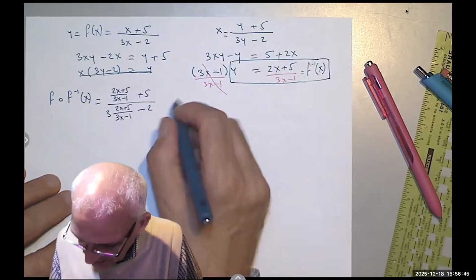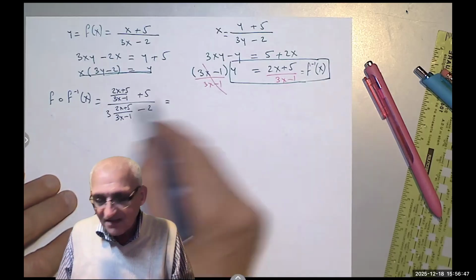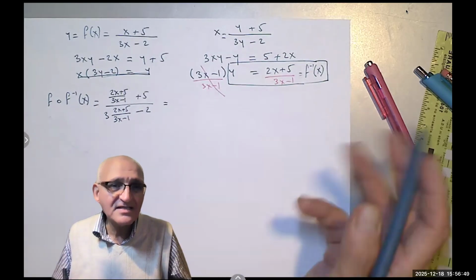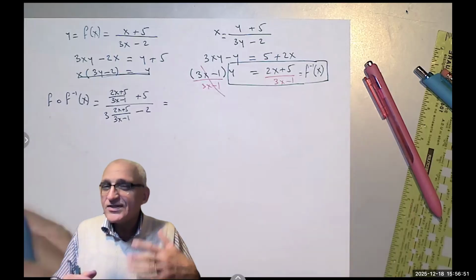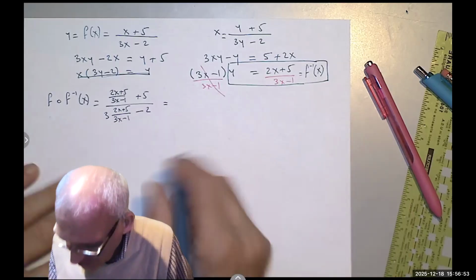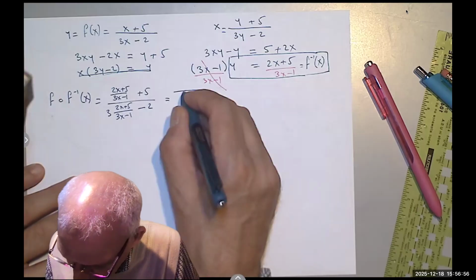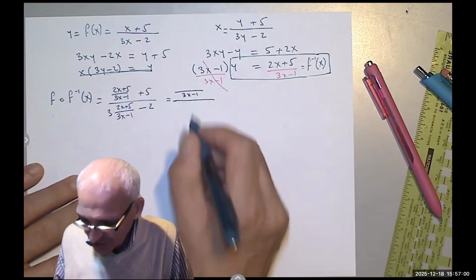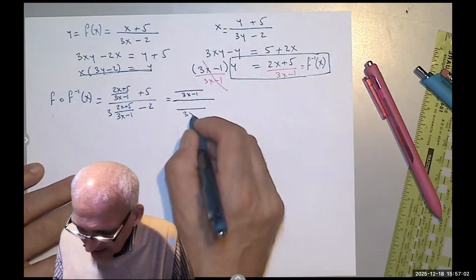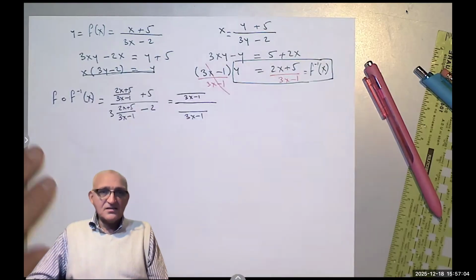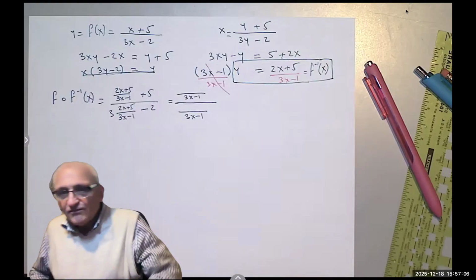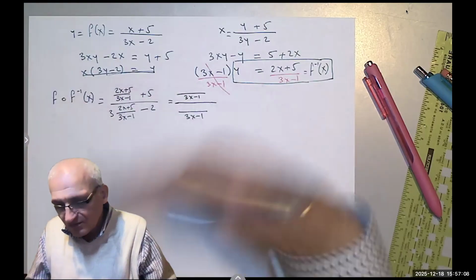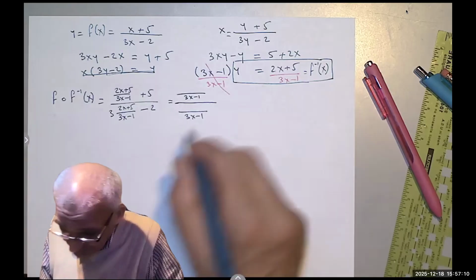I'm going to take the same denominator. Notice that when you take the same denominator and divide, they will cancel each other. So I can write it, or if it's confusing you, let's say over 3x minus 1, but later you don't really need to write these two denominators because they are the same and they will cancel each other. But to reduce confusion, I'm going to write everything and then we simplify at the end.